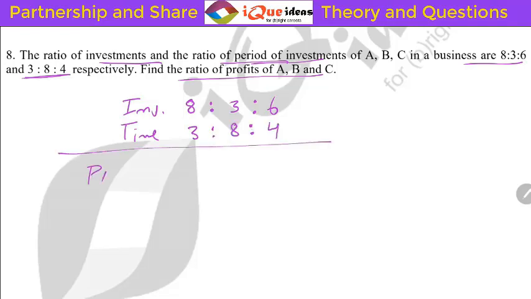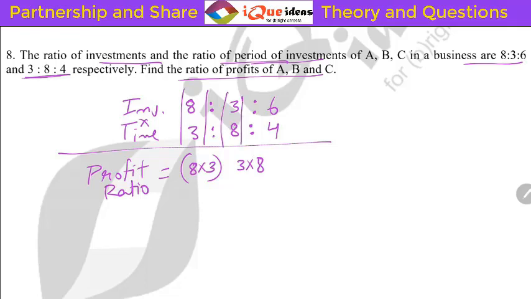So the profit ratio will be direct multiplication of investment into time. For the first person it will be 8 into 3. For the second person it will be 3 into 8. And for the third person it will be 6 into 4. The ratio of these values will be the ratio of profit.